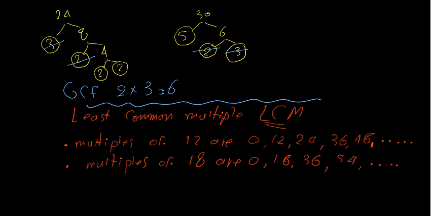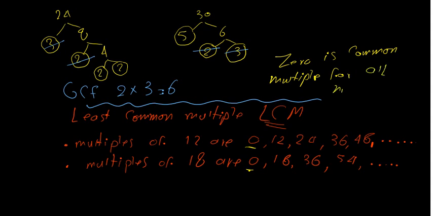What is common here? 0 is common. 0 is a common multiple for all numbers. Don't forget it. It's common for all numbers.